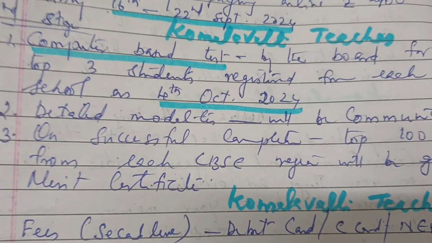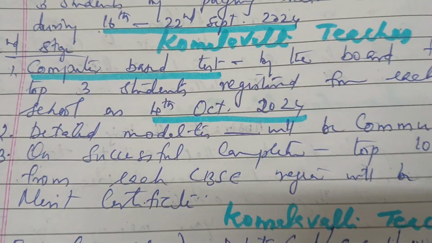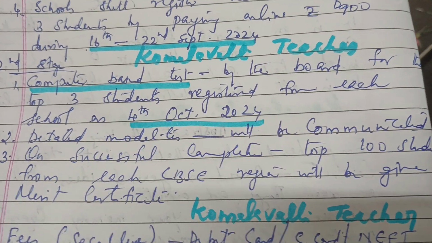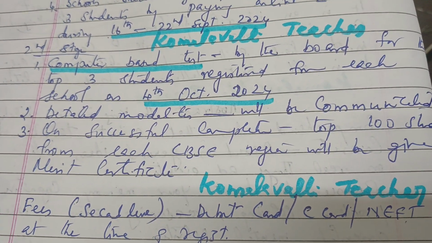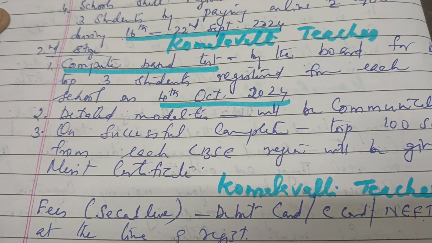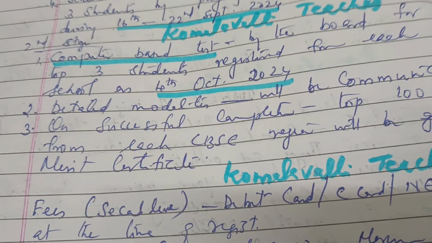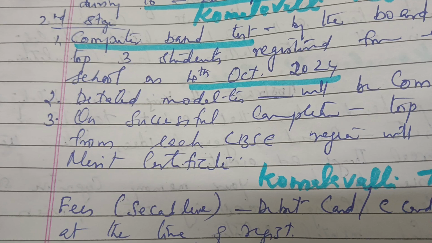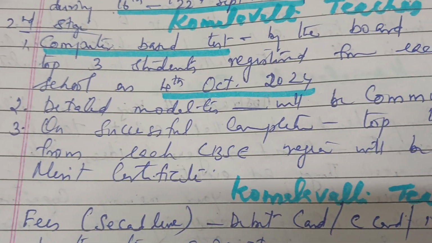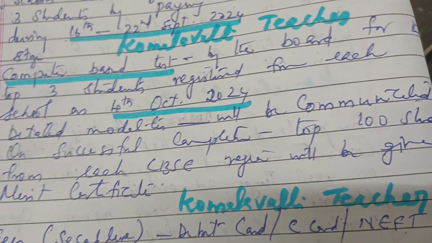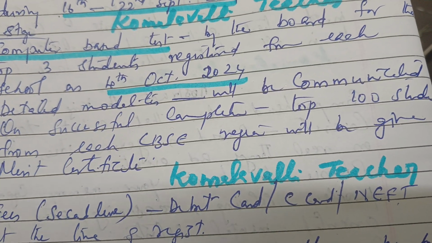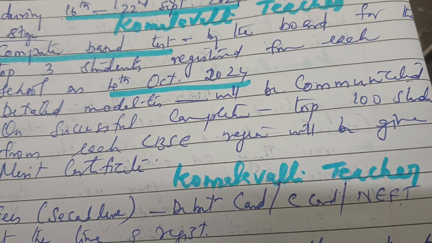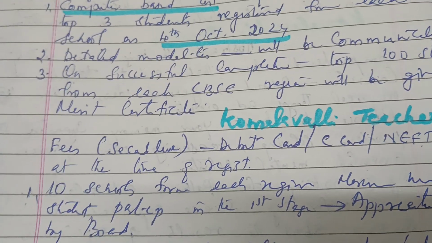Detailed modalities will be communicated on successful completion of the first stage. The top 100 schools from each CBSE region will be given the merit certificate.